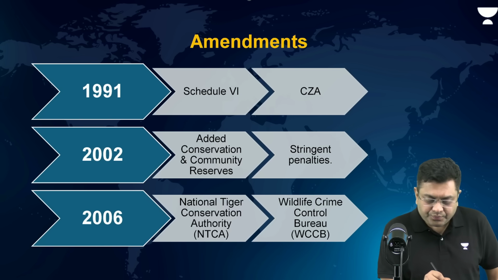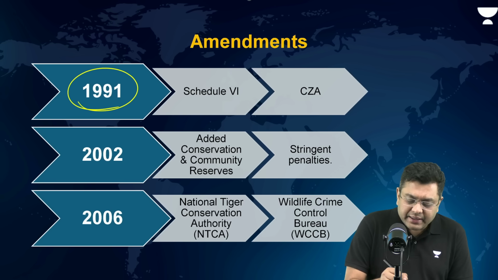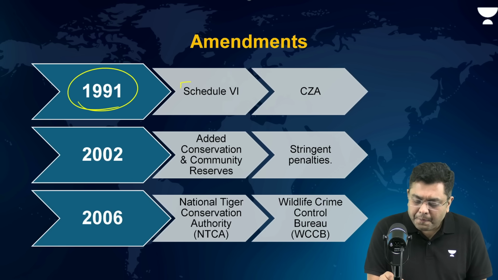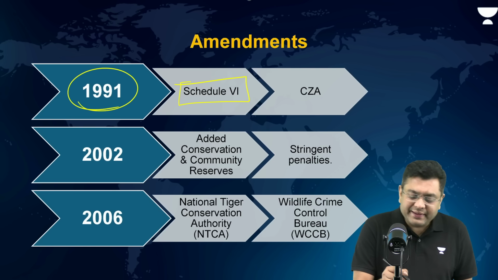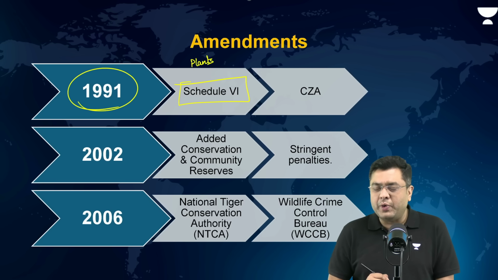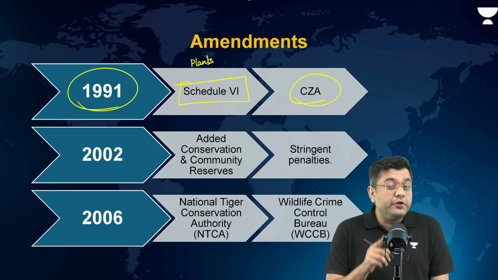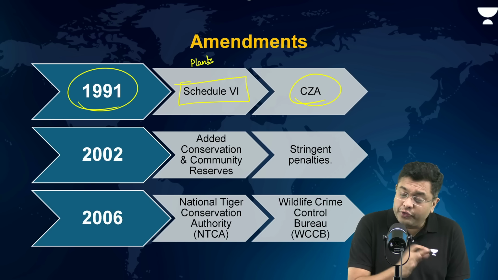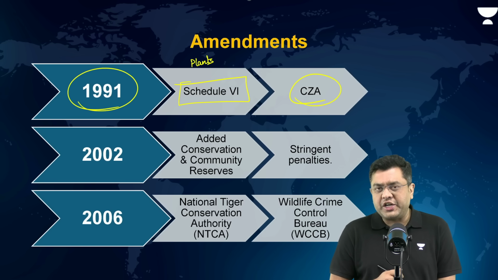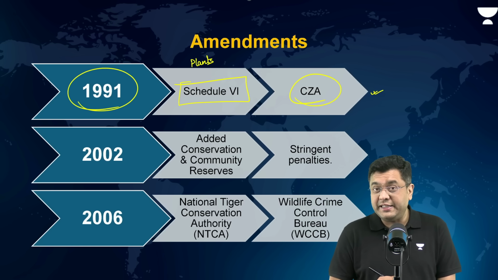So here, one of the first amendments, in 1991, added Schedule 6, right? That is the inclusion of the plants. That was done in the 1991 amendment to the Wildlife Protection Act. Then you have the Central Zoo Authority, which also gains its legitimacy from the Wildlife Protection Act, that was created as per the amendment of 1991.